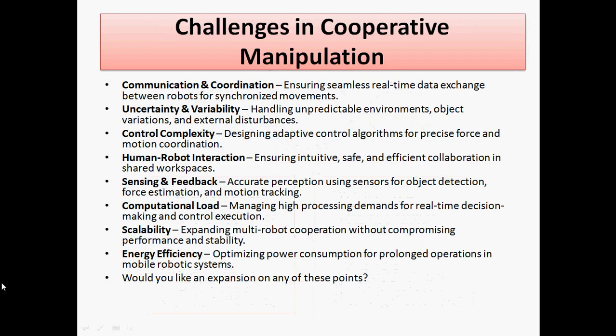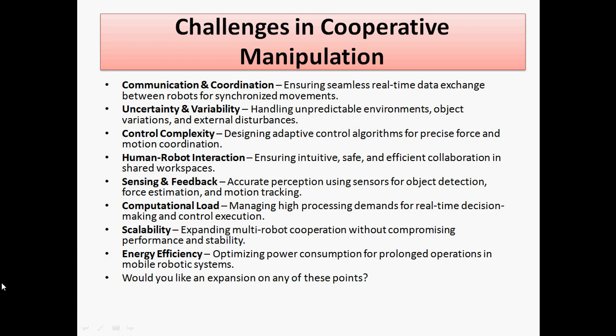So now we are going to discuss the challenges faced in cooperative manipulation, that is, communication and coordination. Because of synchronizing movements, taking real-time data is causing more problems. There is no effective manner of completing the work, that is about communication and coordination. This is lagging behind here.